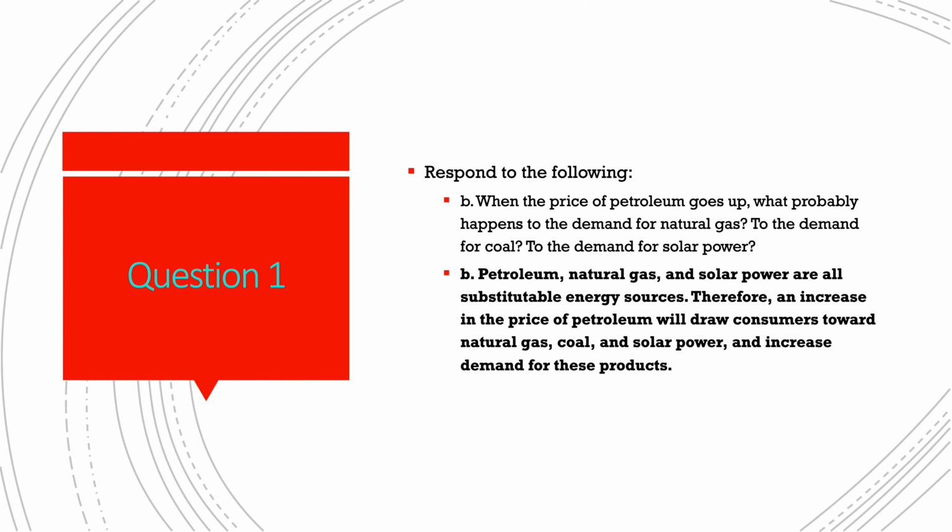So in part B, it asks, when the price of petroleum goes up, what will happen to the demand for natural gas, coal, and solar power? Since they are all substitutable energy sources, as one increases, the other's demand will increase as well. So in this case, as the price of petroleum increases, consumers will go towards natural gas, coal, and solar power.